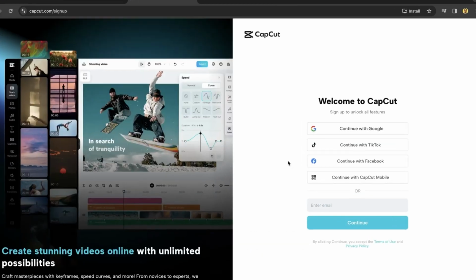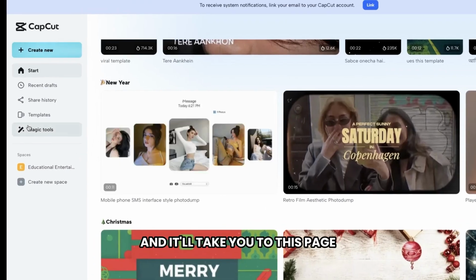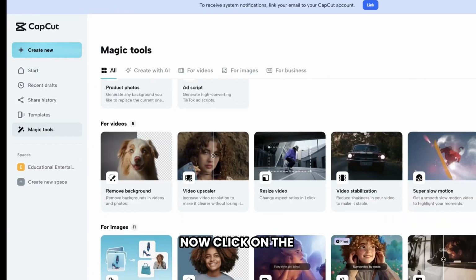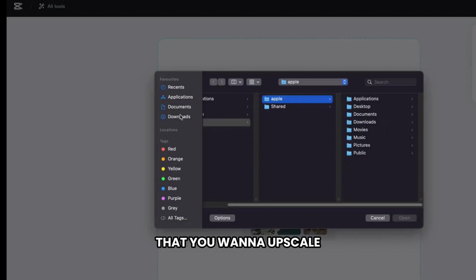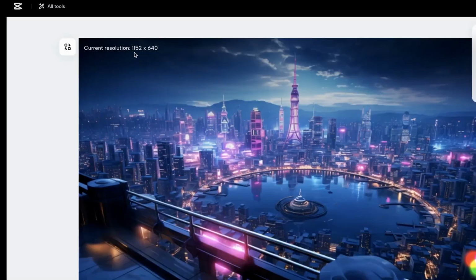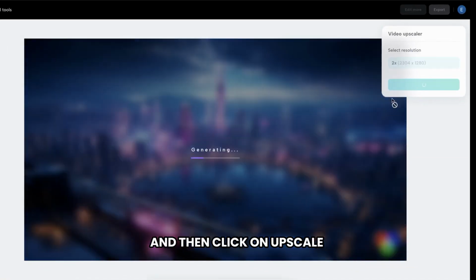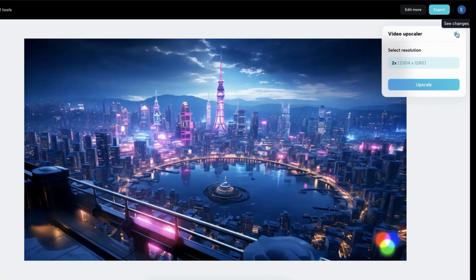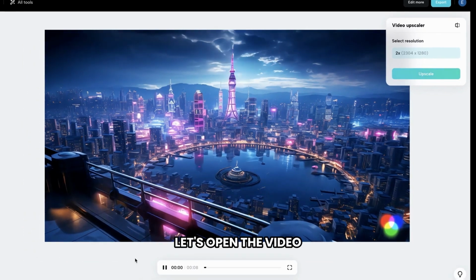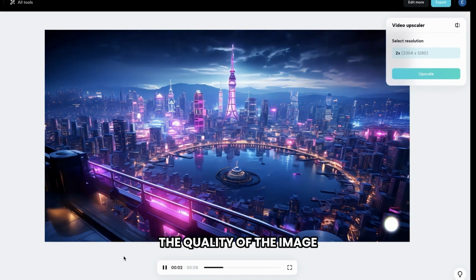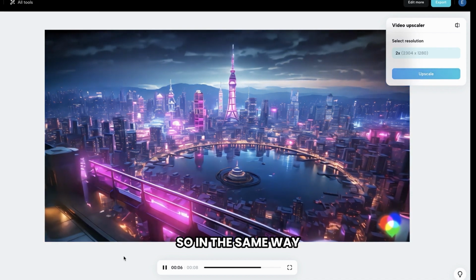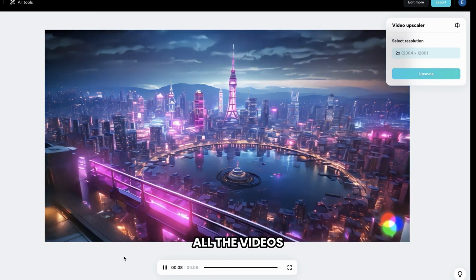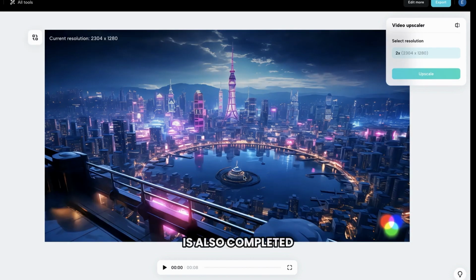Now quickly sign in, and it'll take you to this page. Now click on the magic tool and select Video Upscaler. Now upload the video that you want to upscale. And then click on Upscale, and it will start generating. Let's open the video. As you can see, the quality of the image is mind-blowing. It's like a real movie scene. So in the same way, you need to upscale all the videos. With that, our second part is also completed.